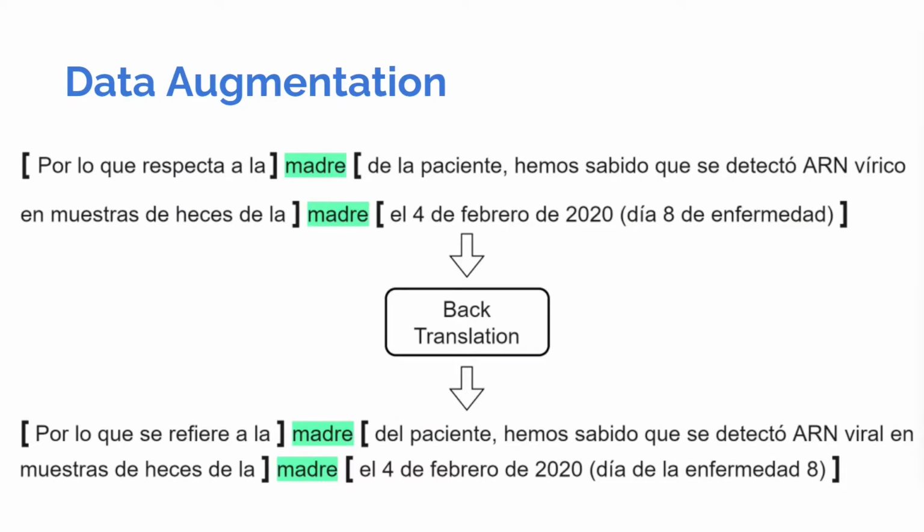In addition, we also employed a data augmentation pipeline that consisted of translating into English the sentences that were between the named entities and then translating those English sentences back into Spanish. So in the end we obtain some kind of augmented text that preserves the semantics and the meaning of the original text.